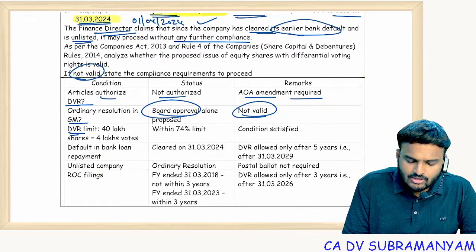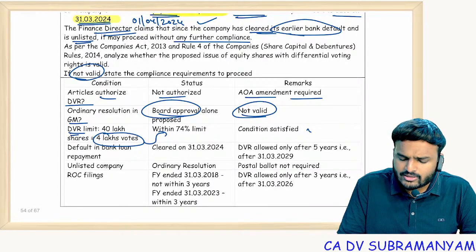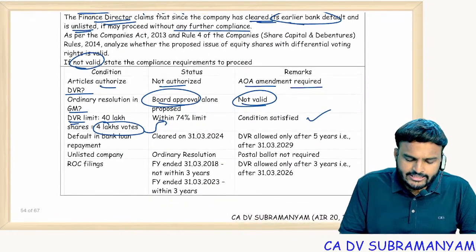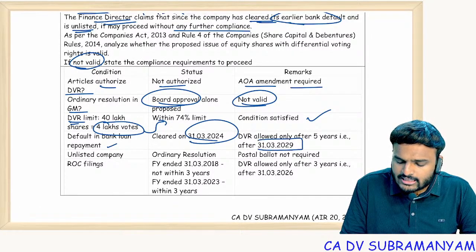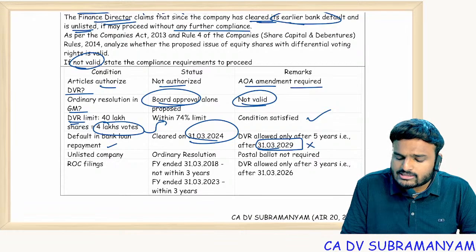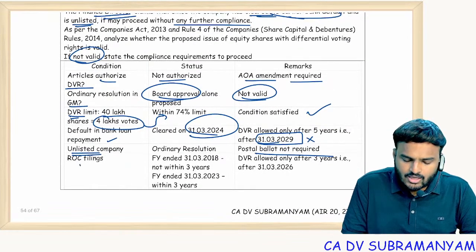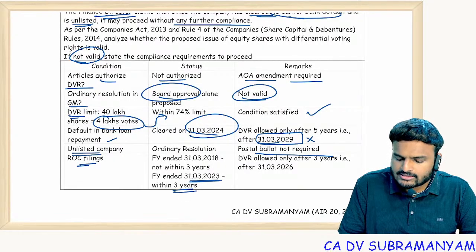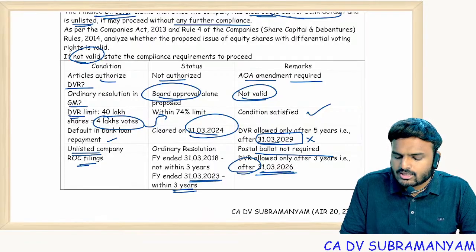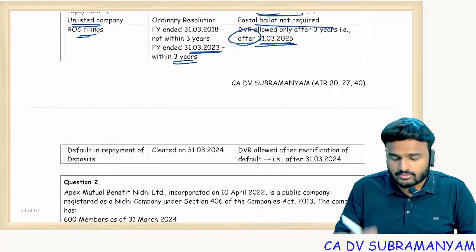DVR limit, how many votes are there? 4 lakh votes. It is within the 74% limit only. So condition satisfied. Default in bank loan repayment, wait for 5 years. That means up to 31st March 2029 you are disqualified. Unlisted company, postal ballot not required. ROC filings, 31st March 23 you made a mistake, so wait for 3 years. That means after 31st March 2026 only you are allowed to issue equity shares with differential rights.